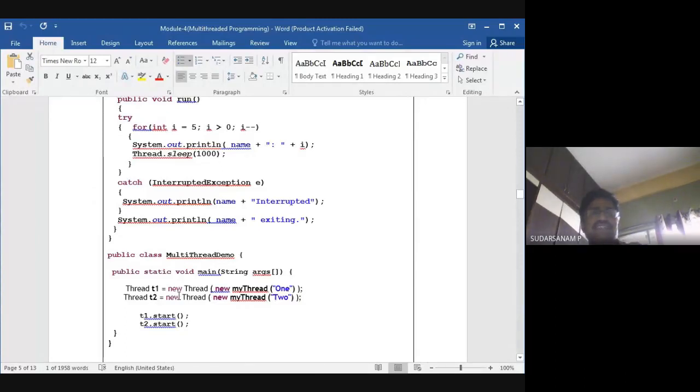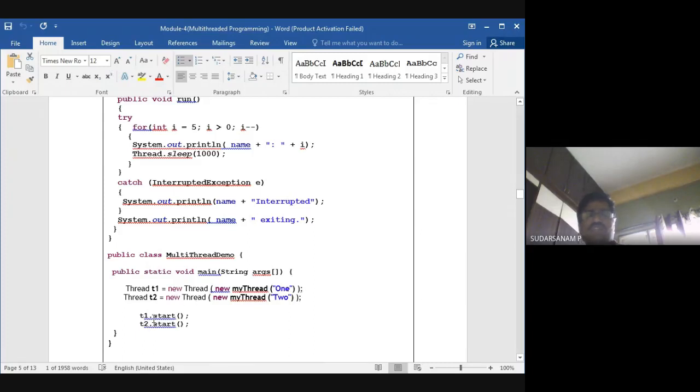Thread t1 is equal to new Thread(new MyThread(1)). So directly first thread and second thread. Because what will happen is the same, here I have created two objects and one thread you are running at a time, another thread also you can run. Because I want to understand which thread is executing, that is the reason first thread is 1 and second thread is 2. So Thread t2 is equal to new Thread(new MyThread(2)).